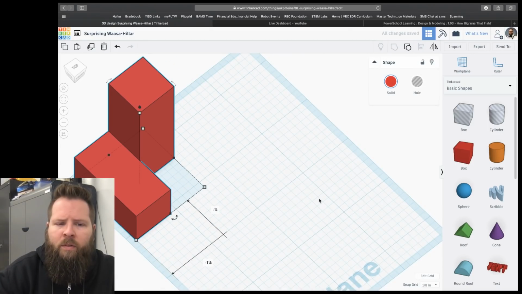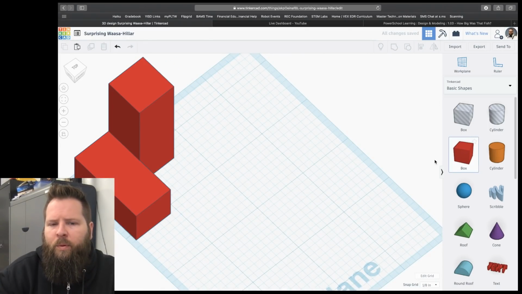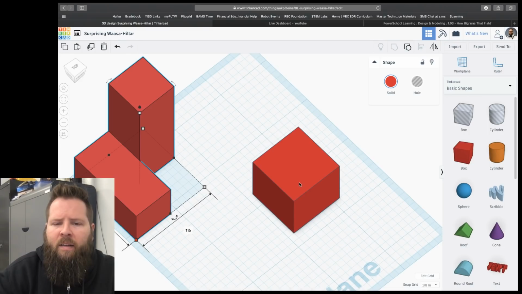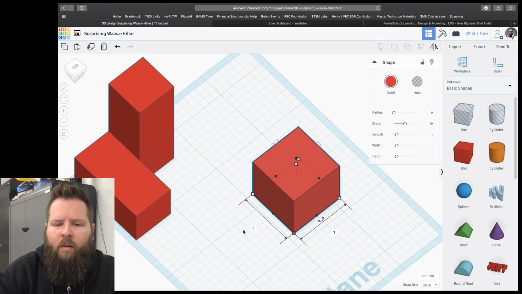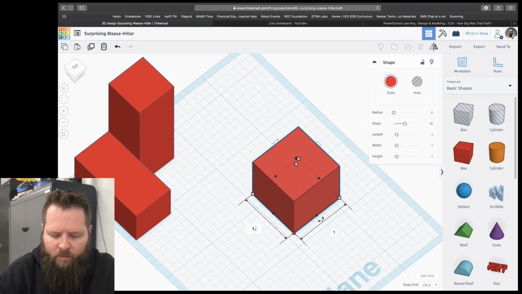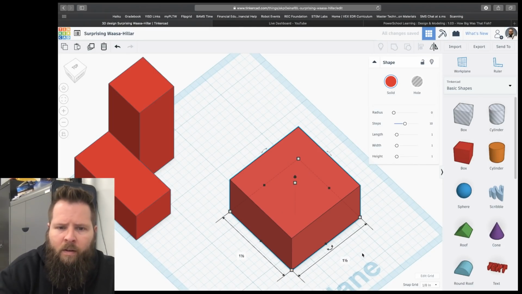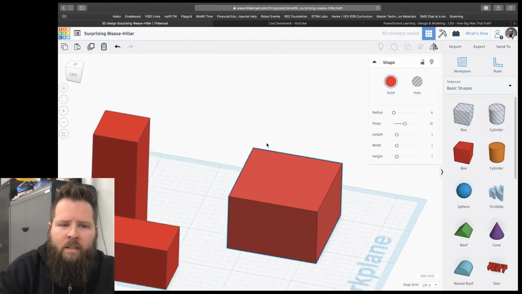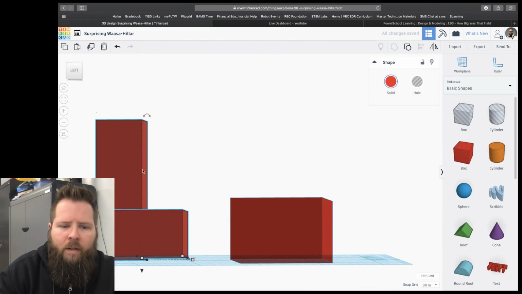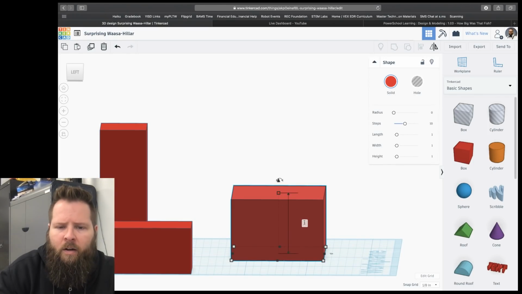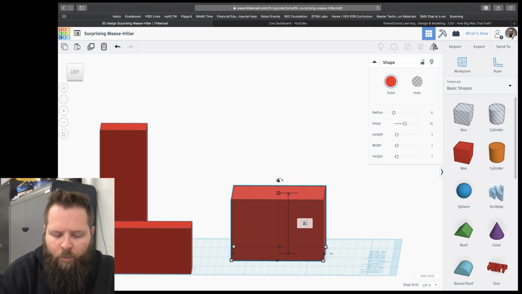And there's another way you can make this shape. I'm going to put this guy over to the side, and this is just an example. So I'll get a block. Now this guy right here is 1.5 by 1.5. So if I make this block right here 1.5 by 1.5, and then let's see how tall this guy is right here. If I click this guy, it's 1.25, so I'll click right here, or 2.25, 2.25.